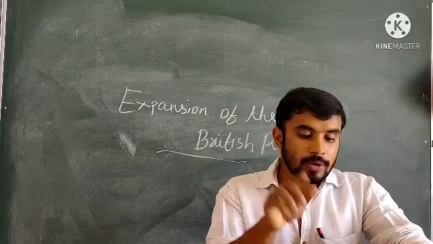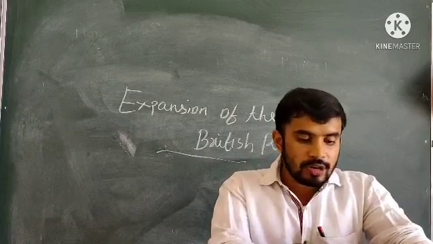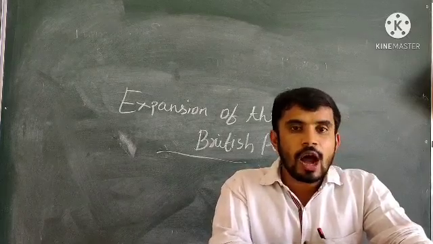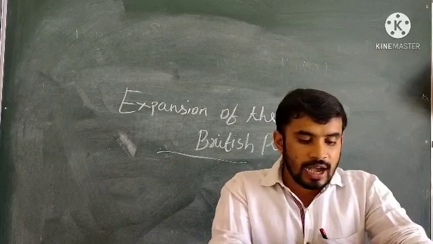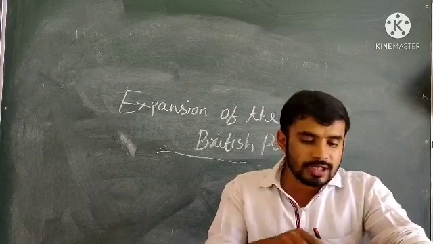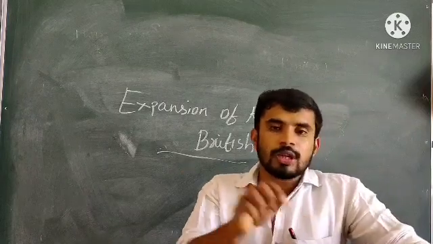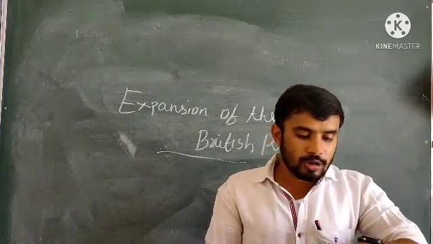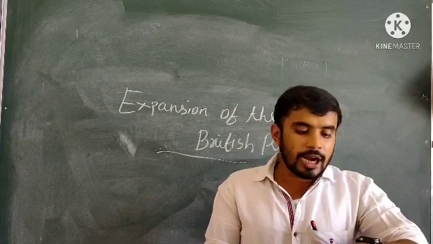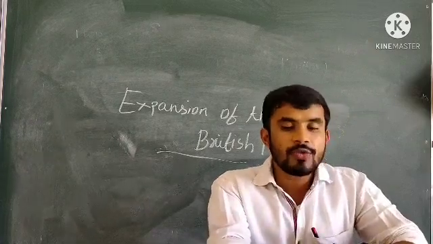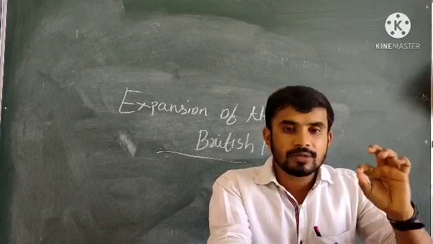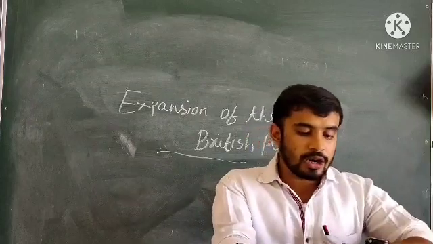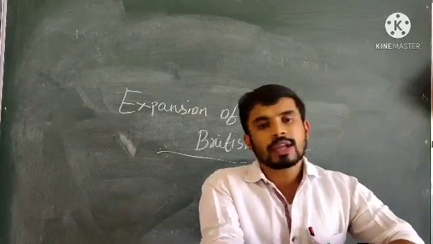What does dual government mean? The English East India Company was faced with the problem of how and from whom to collect the taxes. They carried on the administration with the help of Nawab officials. This was called dual government. That is up to there. You write, underline. Under this system, the administration of the kingdom was in the hands of the Nawab, but the control of the revenue was in the hands of the Company.